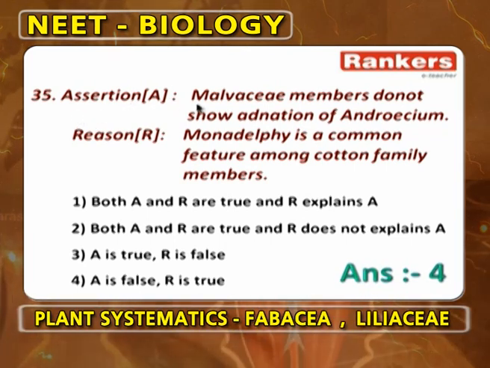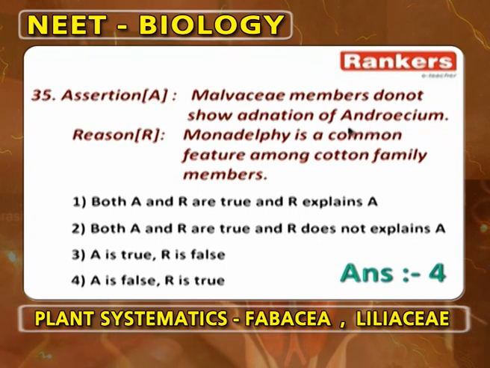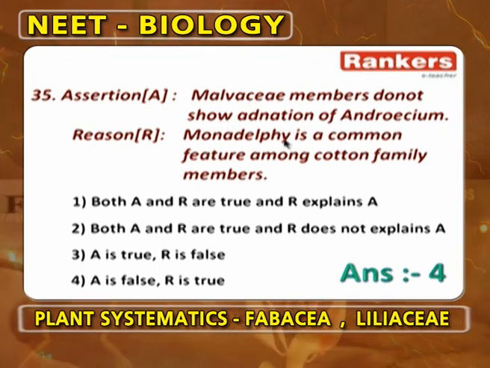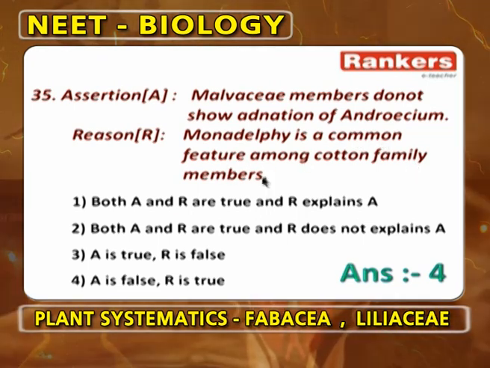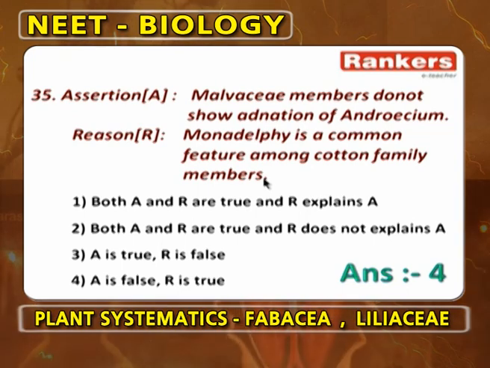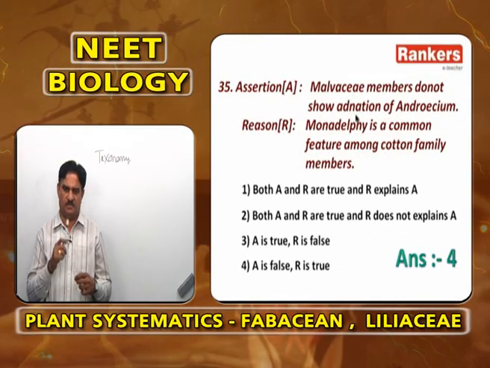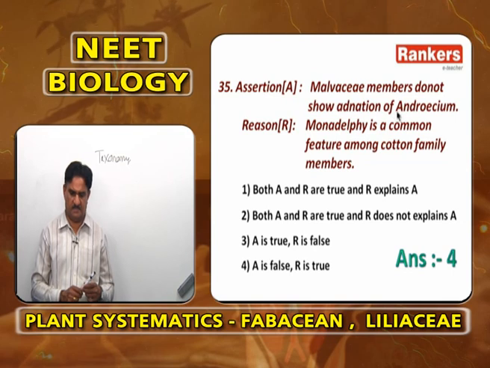It is an assertion reasoning question. Malvaceae members do not show adnation with androecium. Monodelphous is a common feature among the cotton family members. Cotton family is Malvaceae. Malvaceae members do not show adnation is wrong. Malvaceae members show adnation with the androecium.